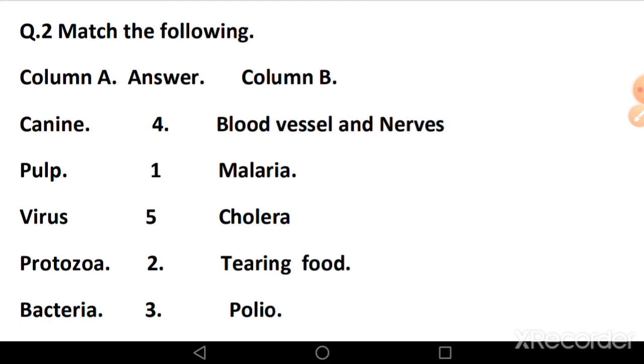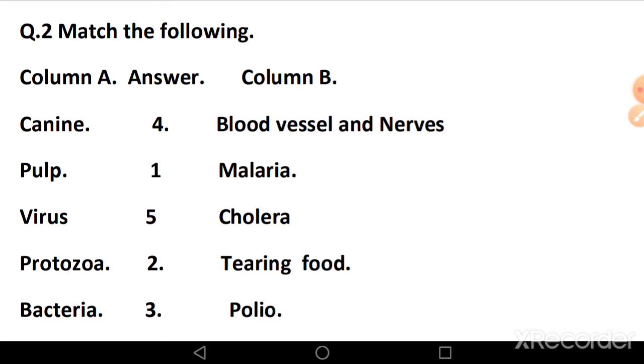Third word from column A is virus. Virus is a harmful microbe which cause diseases such as polio. So you have to match virus with polio. Now next word from column A is protozoa, which is also harmful microbe and cause disease such as malaria.